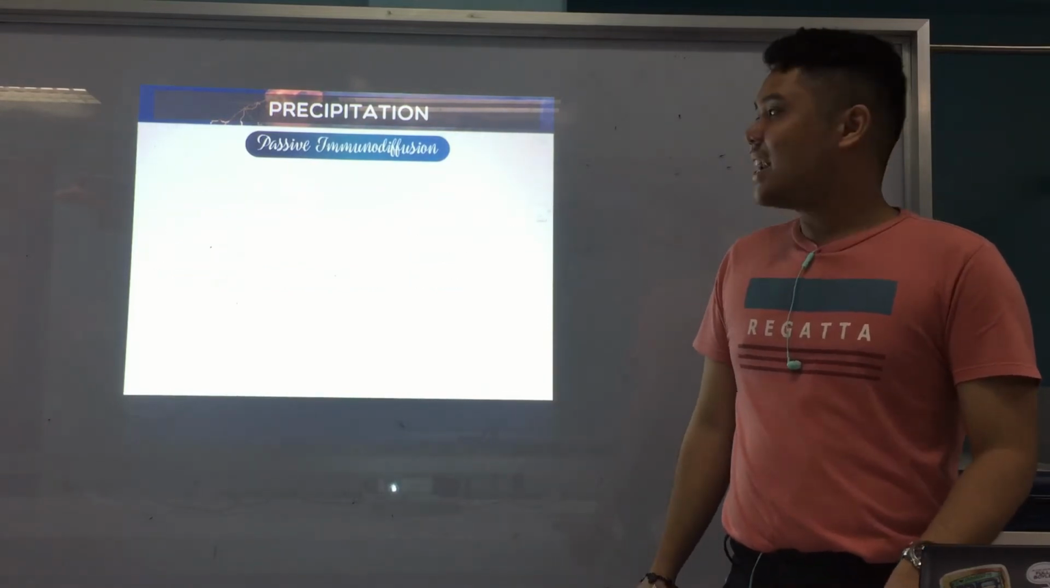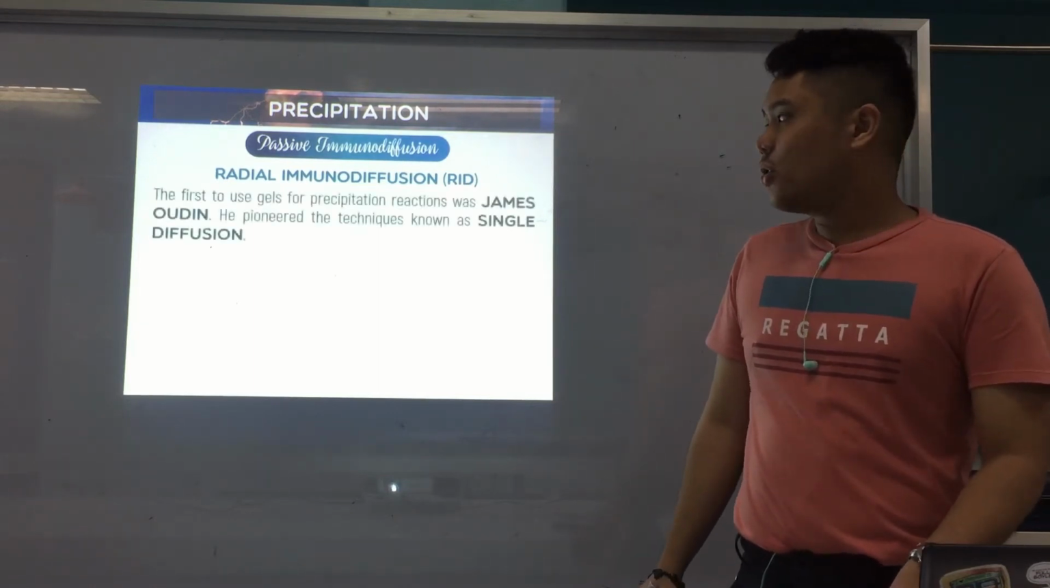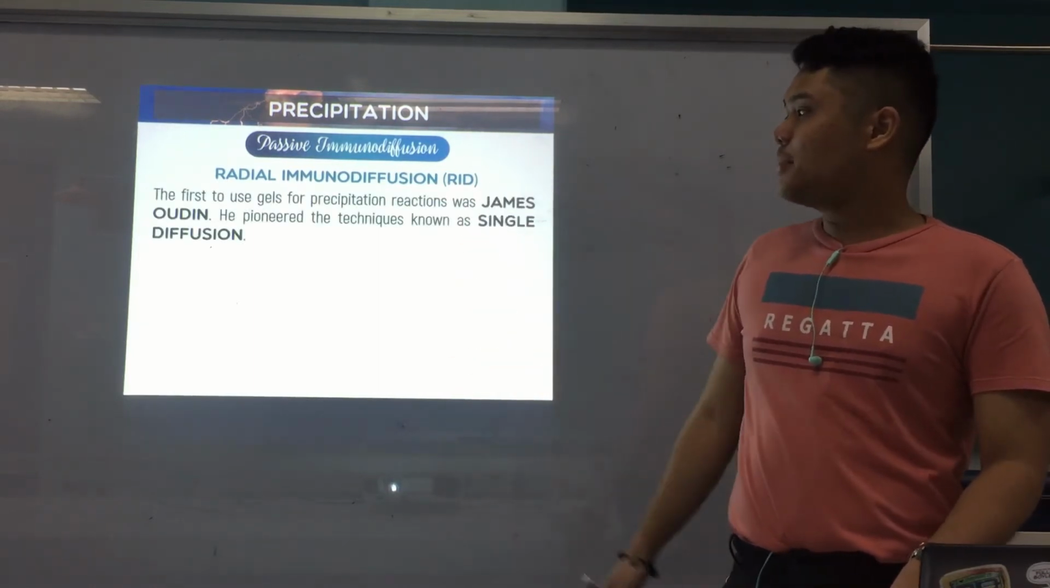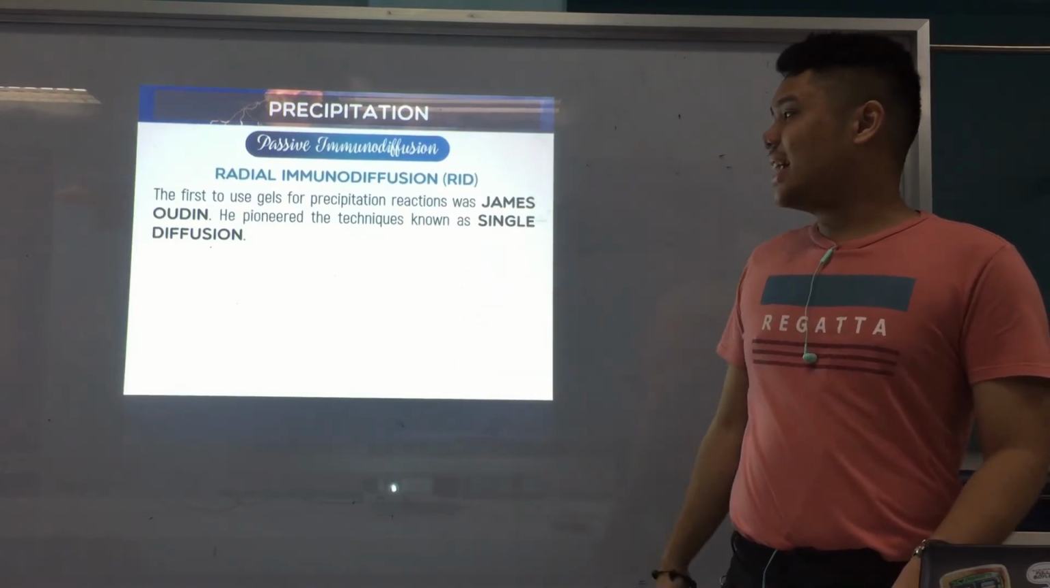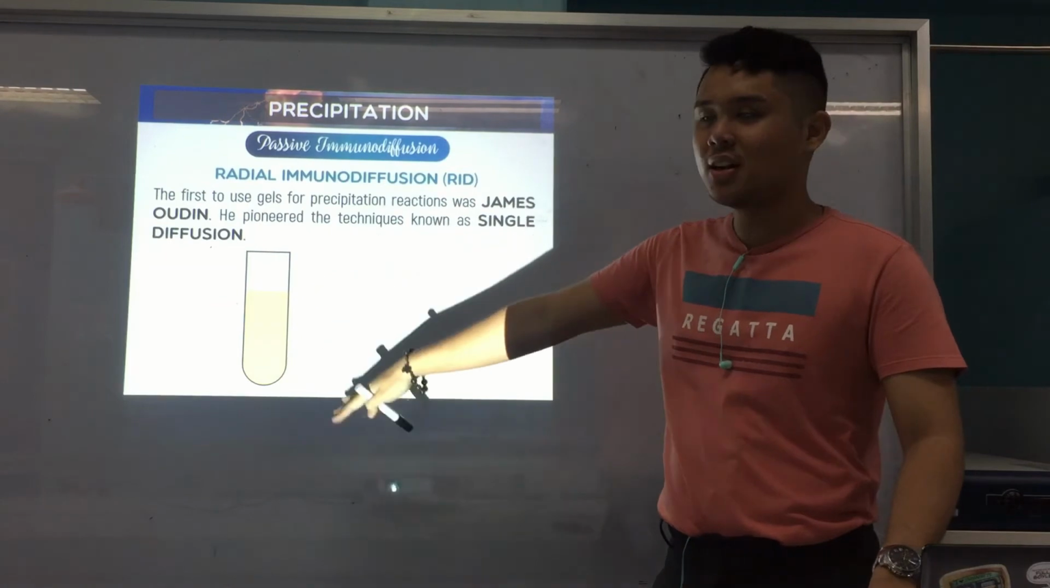Alright, okay. Now we go to the first type, which is your radial immunodiffusion. It was discovered by James Odin, who pioneered the technique known as single diffusion. So when you say single diffusion, there is a tube, there is agarose, all right?